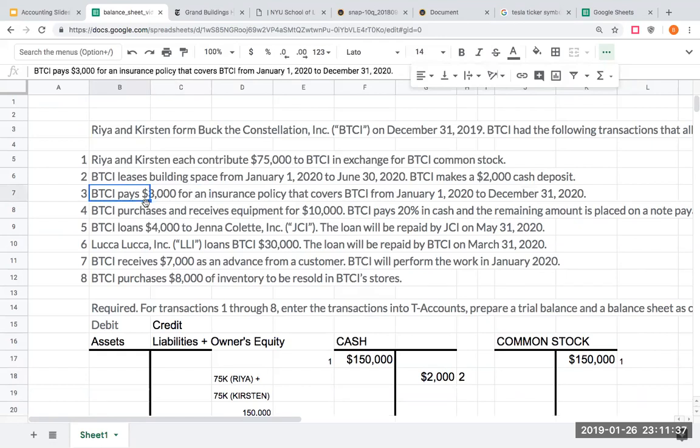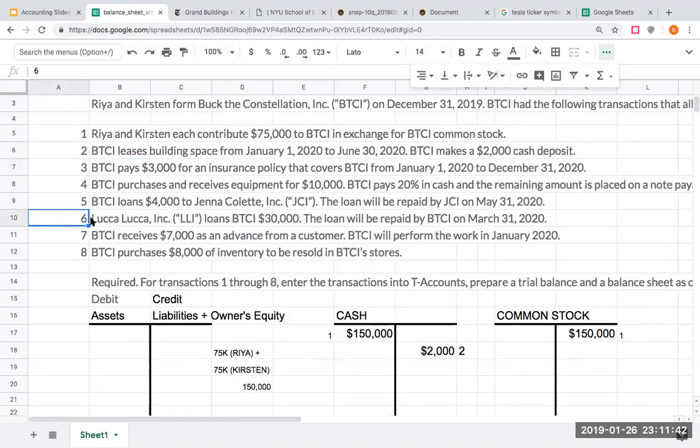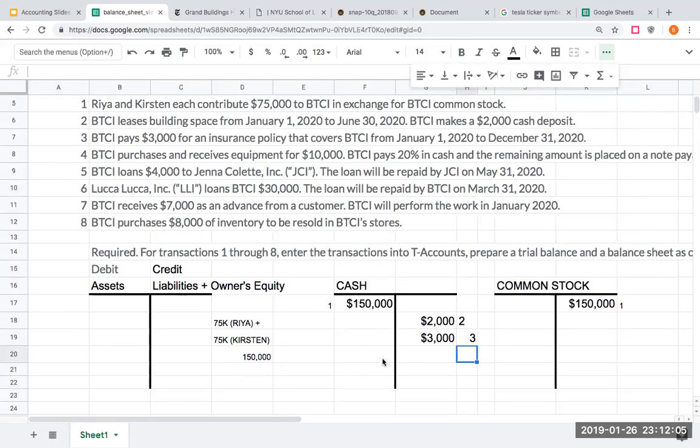Okay, so I'm paying $3,000 for an insurance policy that will be covering me in the future. So let's figure this out. Is cash going up or down? Well, if I'm paying money, cash is going down. How do I show a decrease to cash? With a credit. So right here, I'm going to credit cash for $3,000.